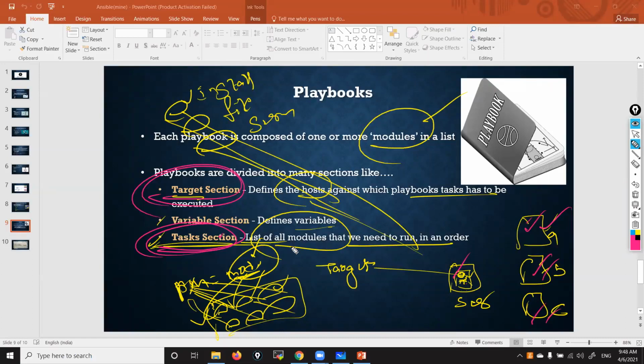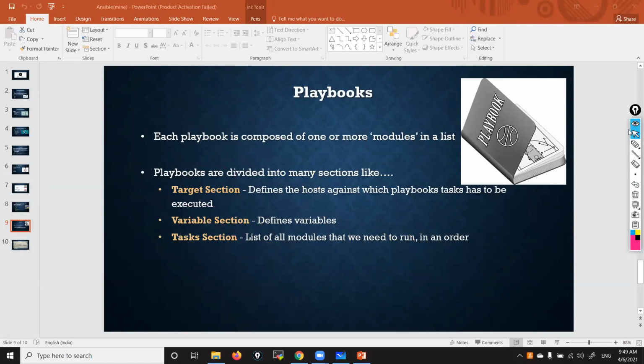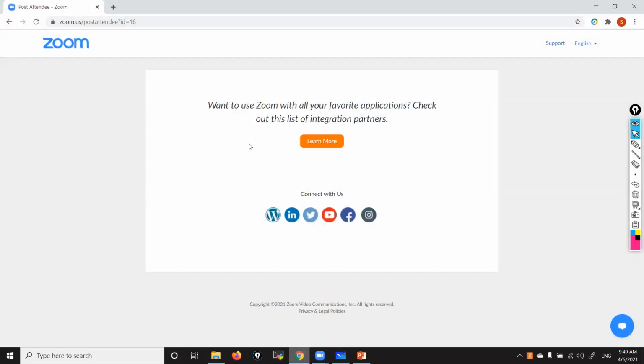Those tasks we mention in the form of modules. In ad hoc commands, we use only one module at a time, but in a playbook, we use multiple modules at a time. Understood? Now with this knowledge, let's write some playbooks.